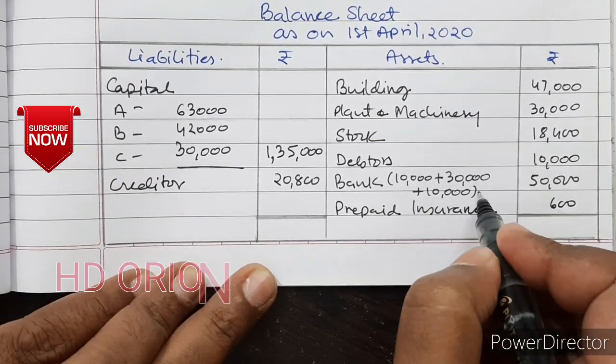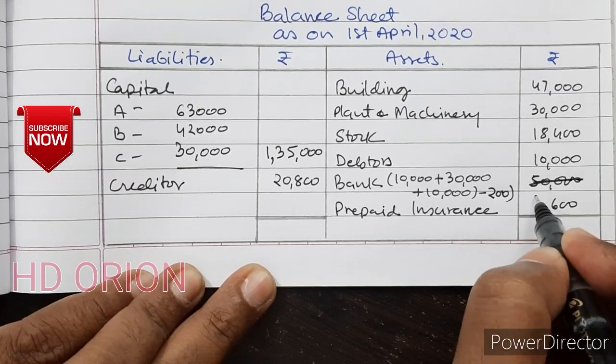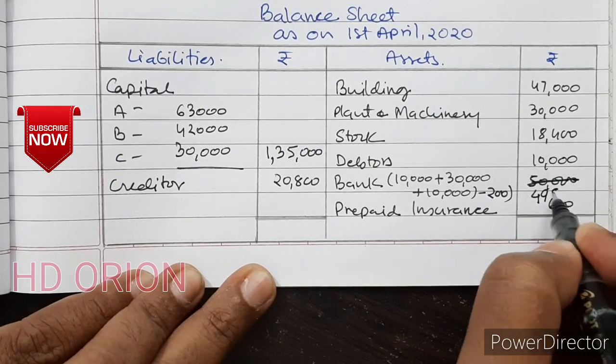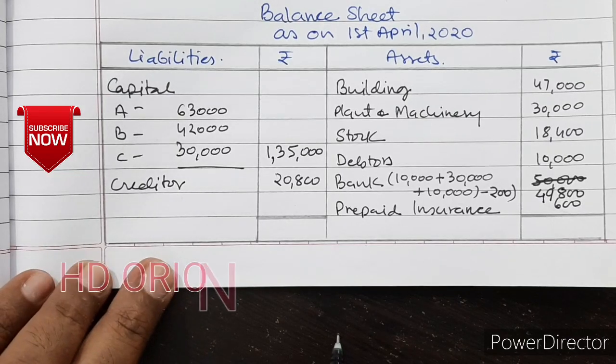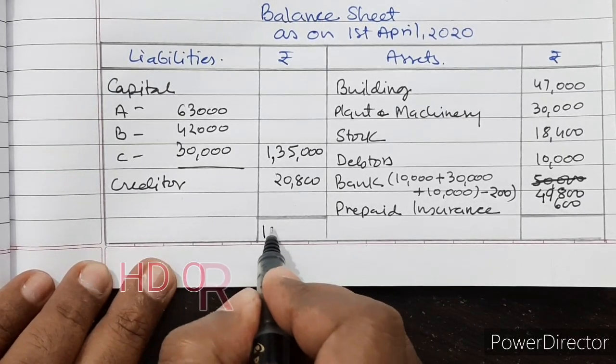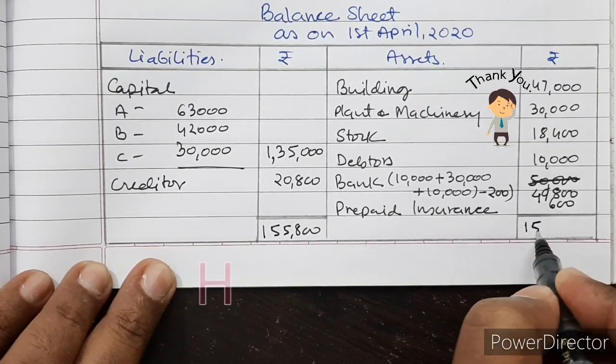Here one more thing, bank charges 200 will be decreased, so this 50,000 will reduce to 49,800. Now the grand total will be 1,55,800, both the sides.